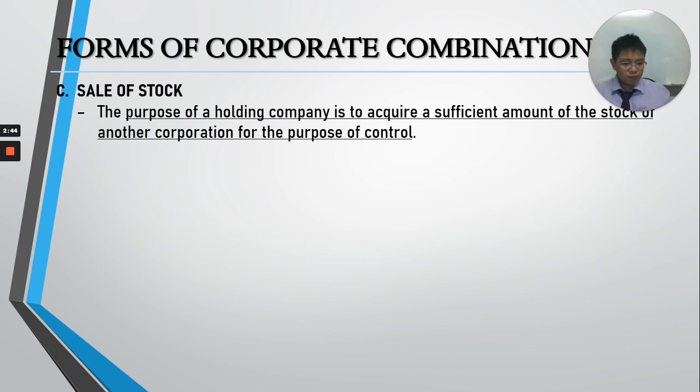So obviously here, you will have the parent or holding company. The parent or holding company is the acquiring corporation, or the corporation who buys shares of stock in another corporation. Now, the corporation in which the shares of stock were bought will be called your subsidiary corporation. So, usually, a subsidiary corporation is controlled by the parent or holding corporation, because the parent or holding corporation is the majority stockholder in the subsidiary corporation.